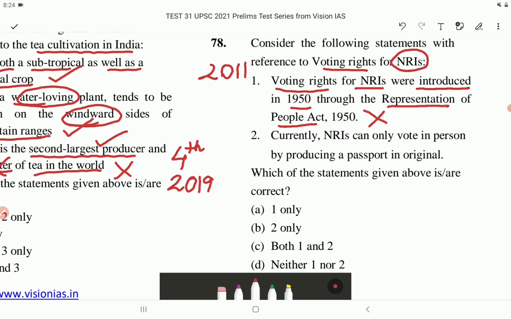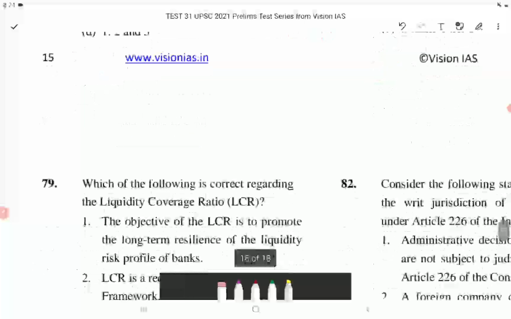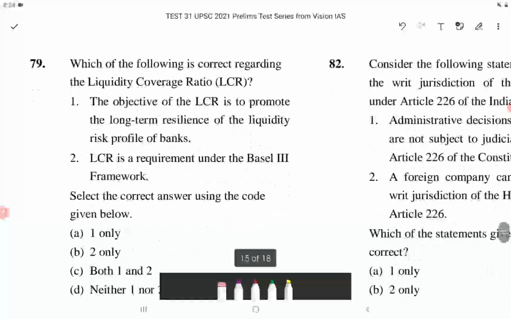Statement 2. Currently, NRIs can only vote in person by producing a passport in original. This is correct. Which of the statements given above is or are correct? So the correct answer is option B, that is 2 only. Now let's come to next question, that is question number 79.